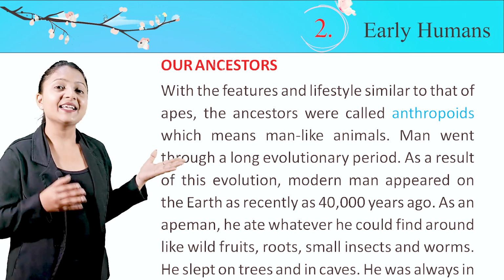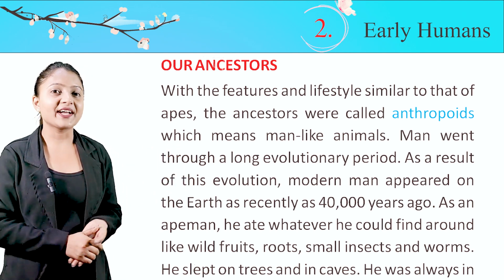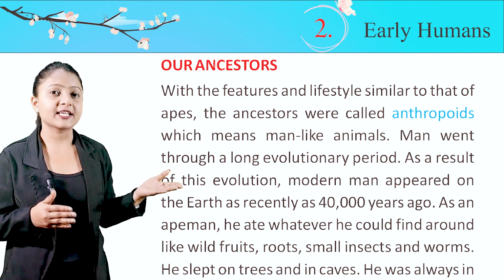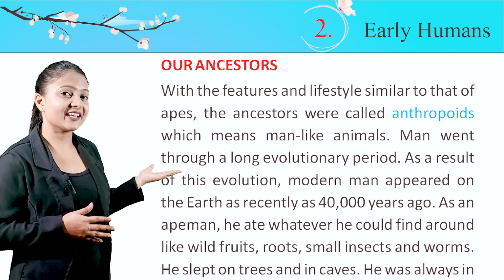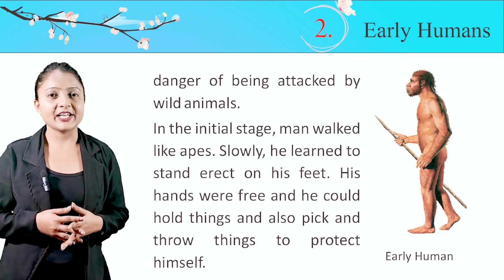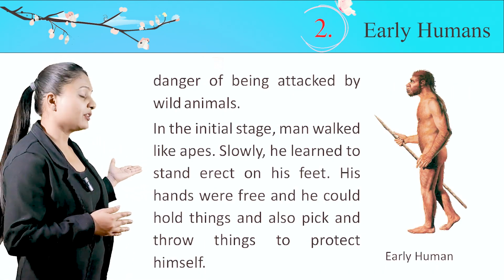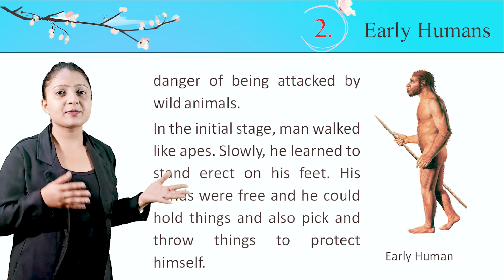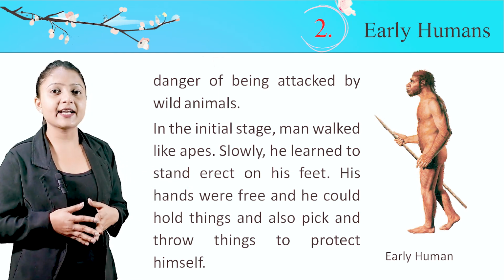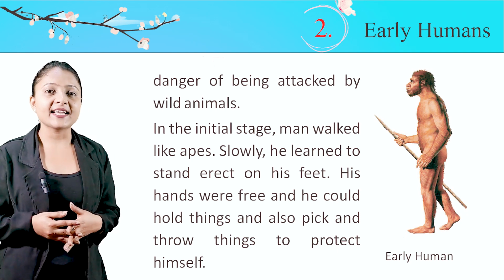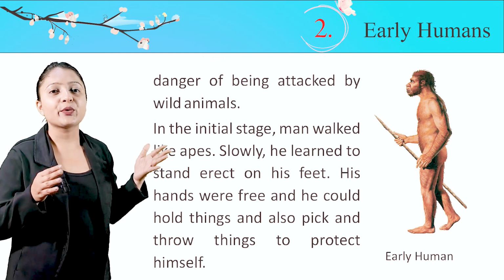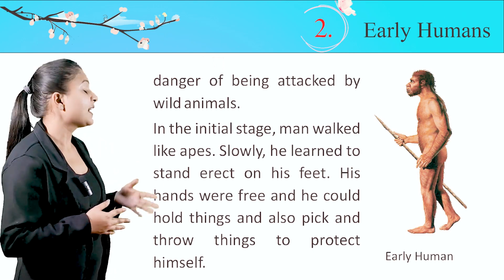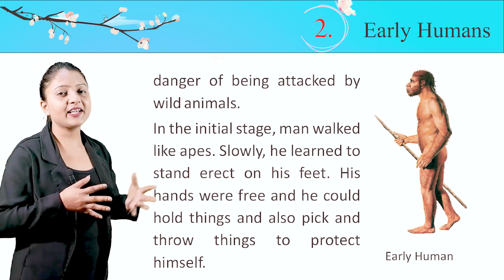As an ape man, he ate whatever he could find around, like wild fruits, roots, small insects, and worms. He slept on trees and in caves. He was always in danger of being attacked by wild animals. In the initial stage, men walked like apes. Slowly, he learned to stand erect on his feet. His hands were free and he could hold things and also pick and throw things to protect himself. This is the image of early human.